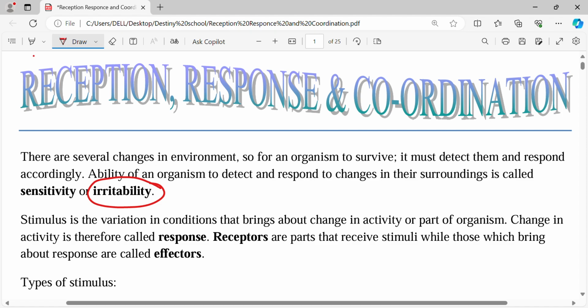So in exam, you might be asked about irritability. An English word for irritability would be sensitivity. So I believe you have captured that.